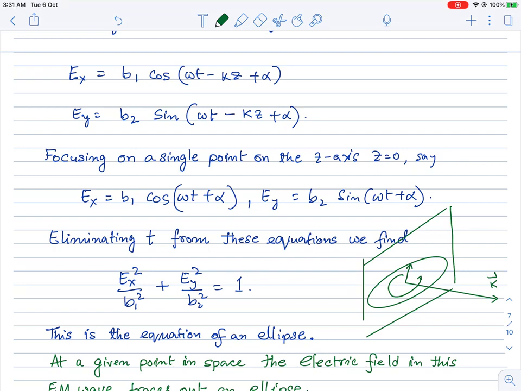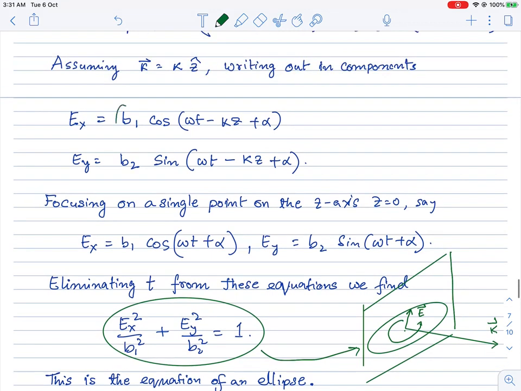So the electric field is actually rotating, and it traces out this ellipse as it rotates. That equation of the ellipse is given by this equation. The edge of the electric field, if you draw it here, rotates along the direction of an ellipse if B1 is not equal to B2.